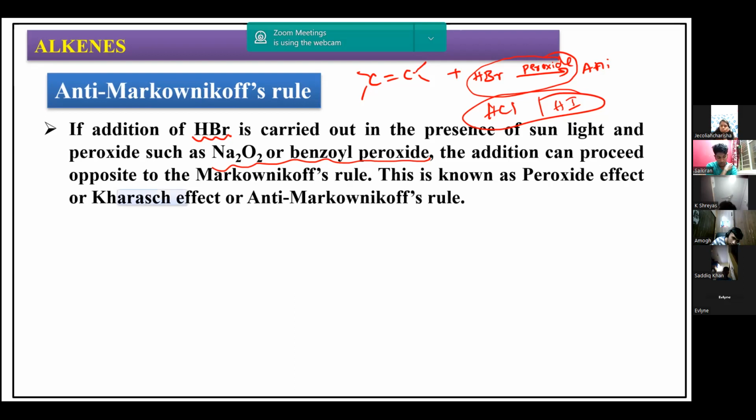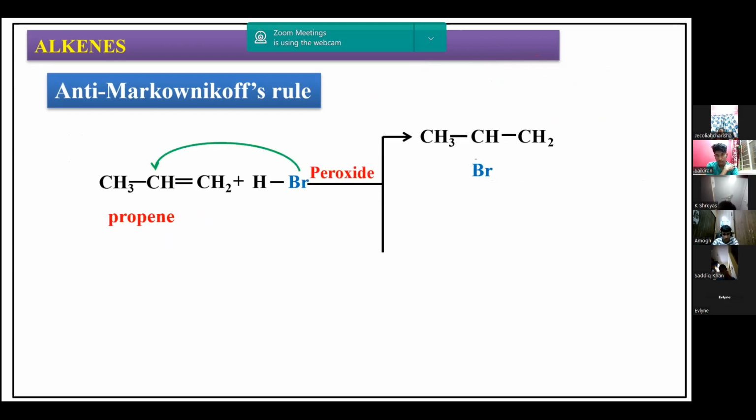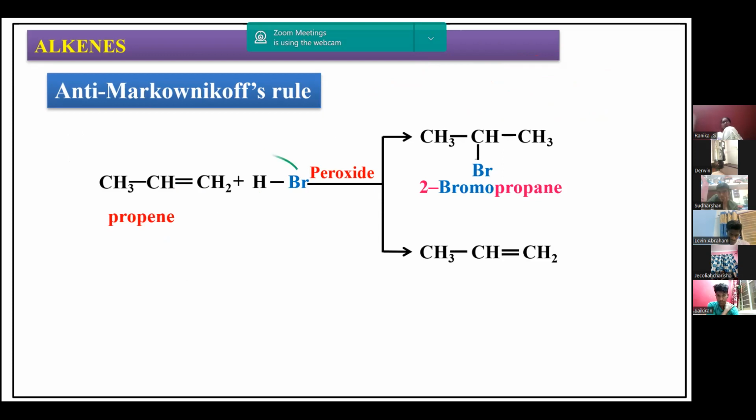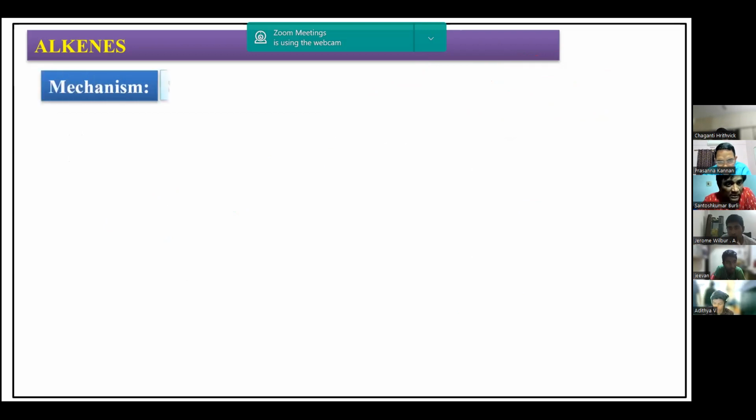So let us take an example of this Kharash effect or anti-Markovnikov's rule. The same propene I have taken, an unsymmetrical alkene, with HBr and peroxide. In the presence of peroxide, you will get the major product as 1-bromopropane, not 2-bromopropane. The peroxide effect is like that. So how does the peroxide affect this? Let us examine this with the mechanism. What is the mechanism behind this?